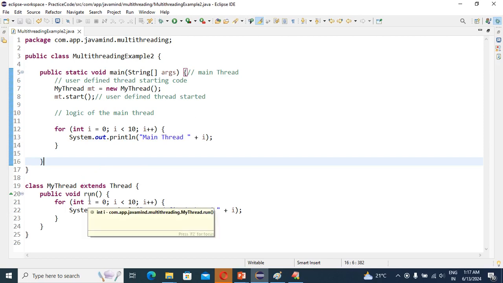Override the run method and return the logic inside that. Already I have told you. Step second. Third step, what I have done.